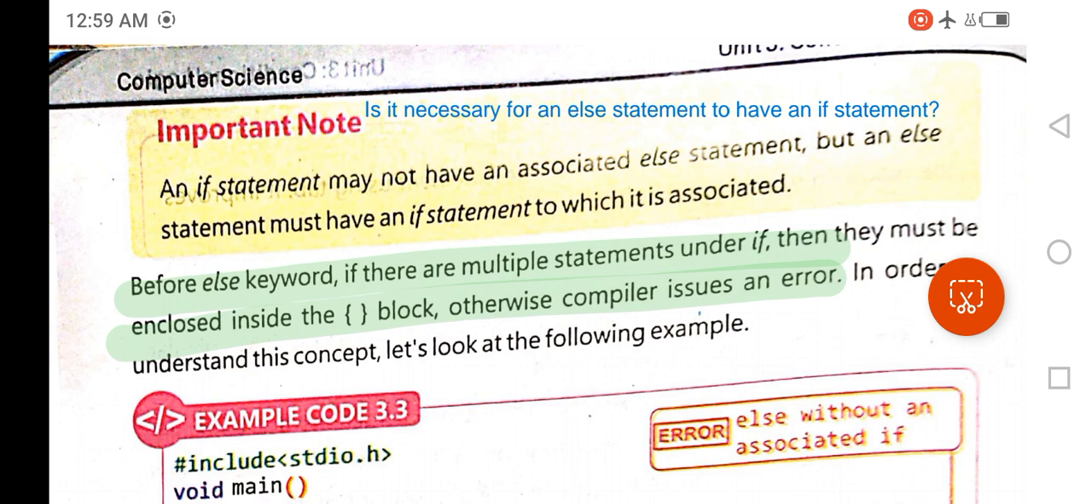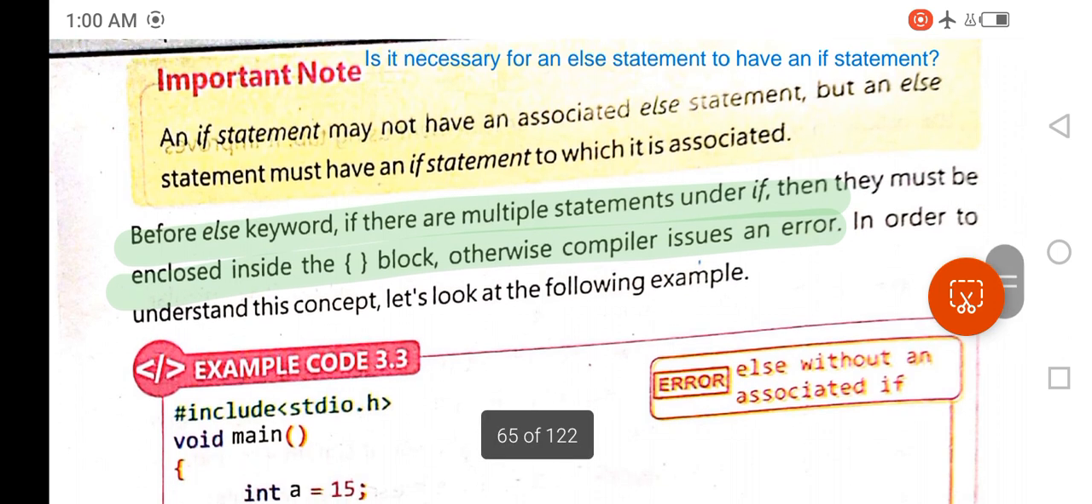Short question. Actually, it is a short question, and it is as follows: is it necessary for an else statement to have an if statement? So its answer is yes. An if statement may not have an associated else statement, but an else statement must have an if statement to which it is associated. You will write this in continuation of the long question if else statement.